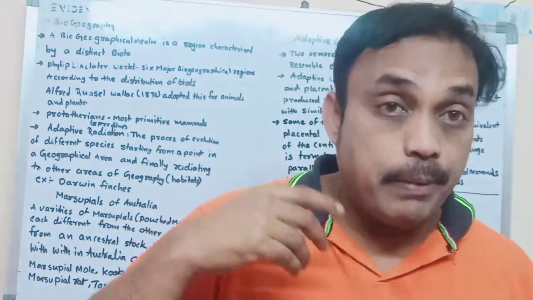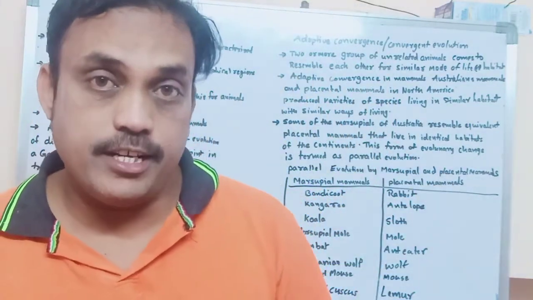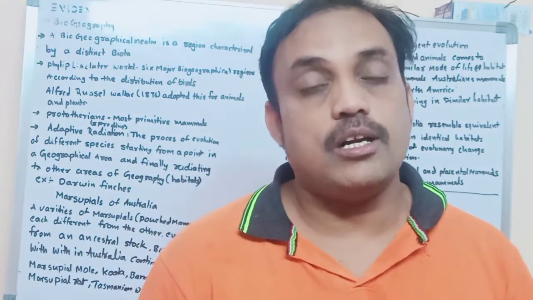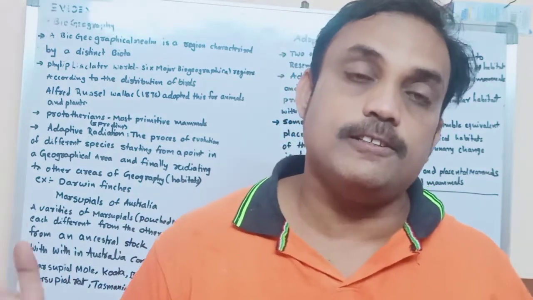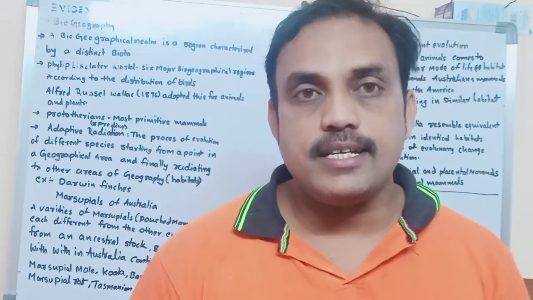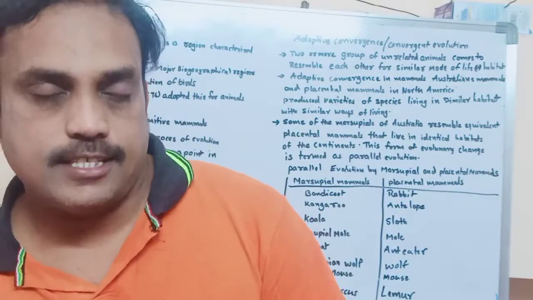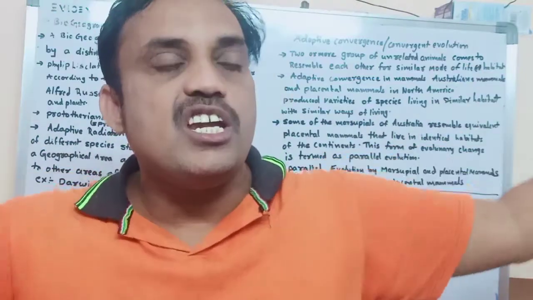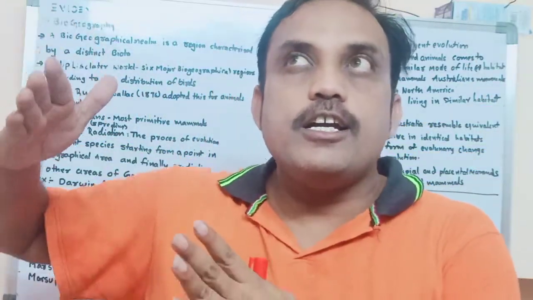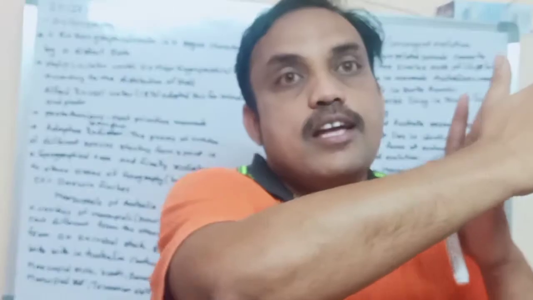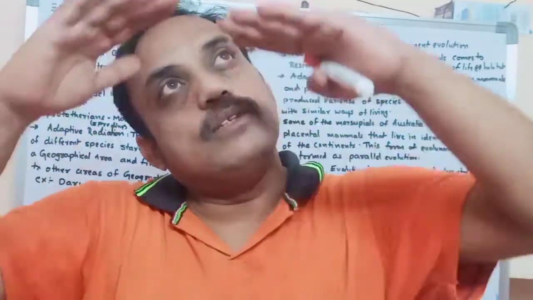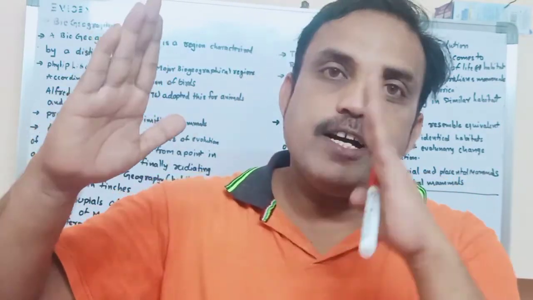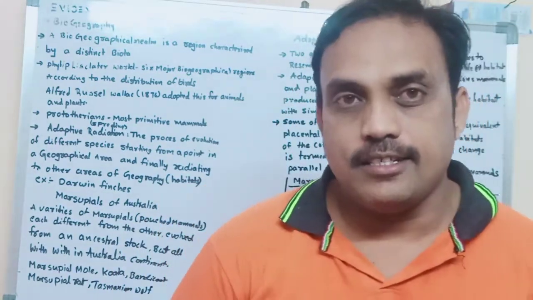Already we learnt about paleontological evidences and also anatomical evidences, especially homologous organs and analogous organs, which are related organs. Next, biogeographical evidences. What is biogeographical evidence? Bio means living, geography means world. The world is divided into biogeographical regions based on flora and fauna.